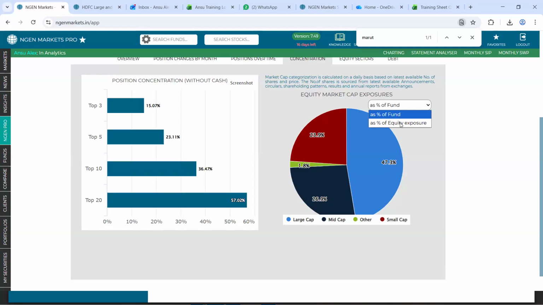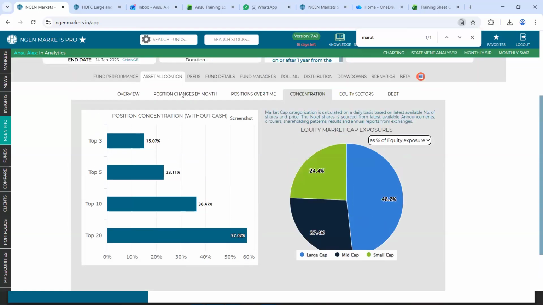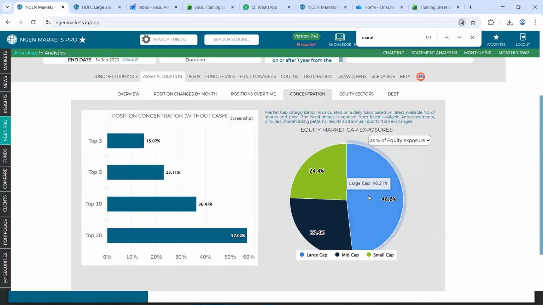If not, you can also view it as percent of equity exposure as well, which is to say that now we are looking at this fund, we will consider this equity of 98% to be at 100, and then we will be dividing it in terms of the large, mid, and small cap split of this respective fund.